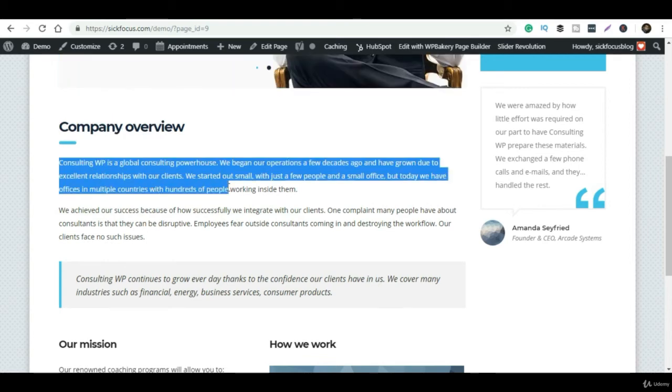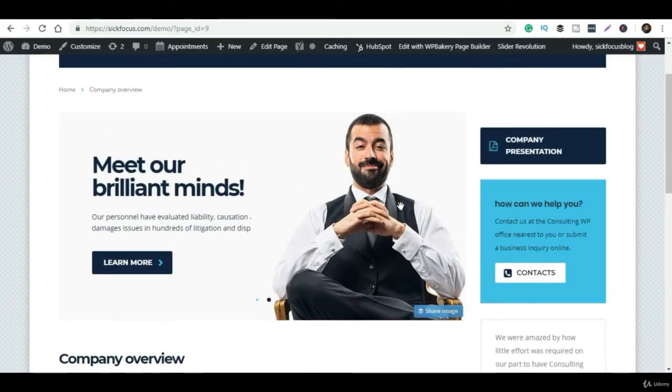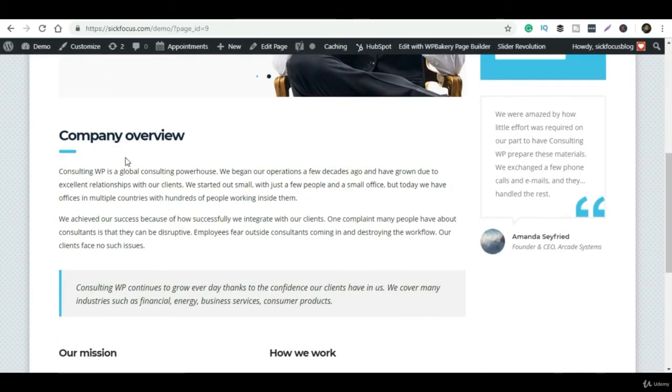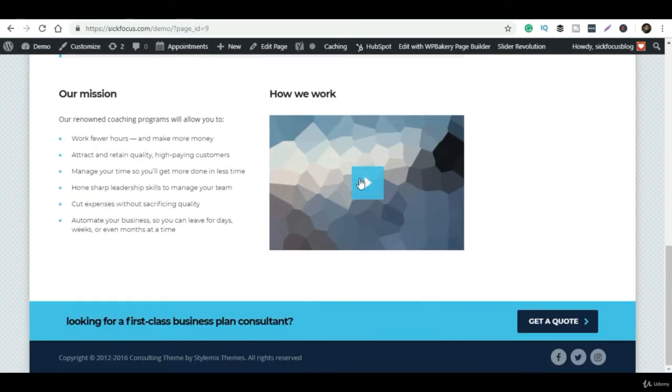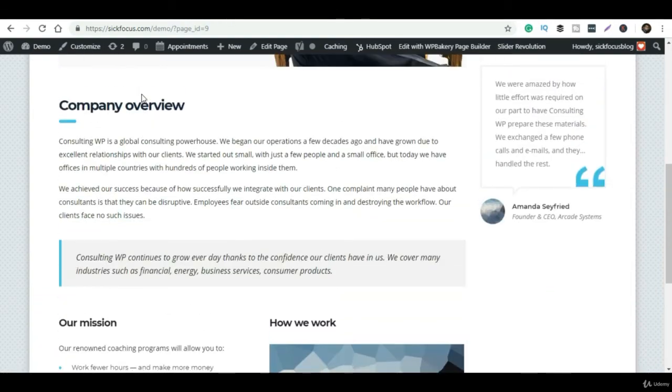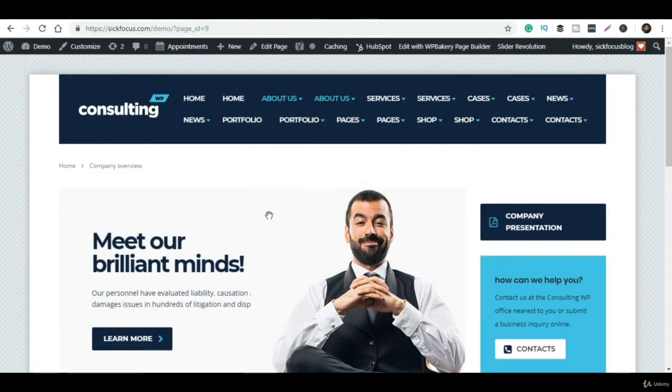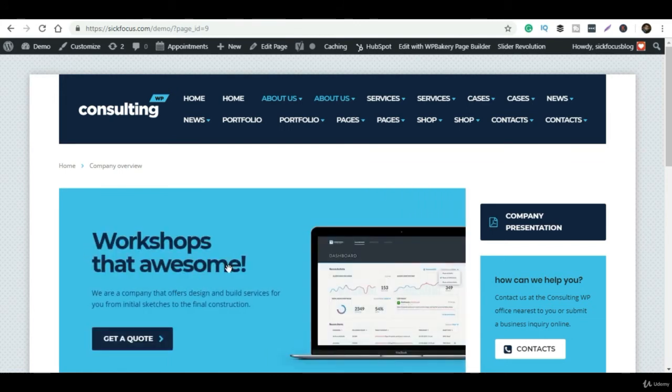You don't have to worry about any designing part. To change them, just make sure you come to the respective page you want to edit. If you go to this option, you will get one option, Edit Page, which will give you access to edit the page as it is. You don't have to worry about anything, it is already created, and you can simply edit with the help of a couple of buttons. That's all you need. I'm trying my level best to give you the exact step-by-step process so that we don't have any issues. You can create the whole thing without any penny.